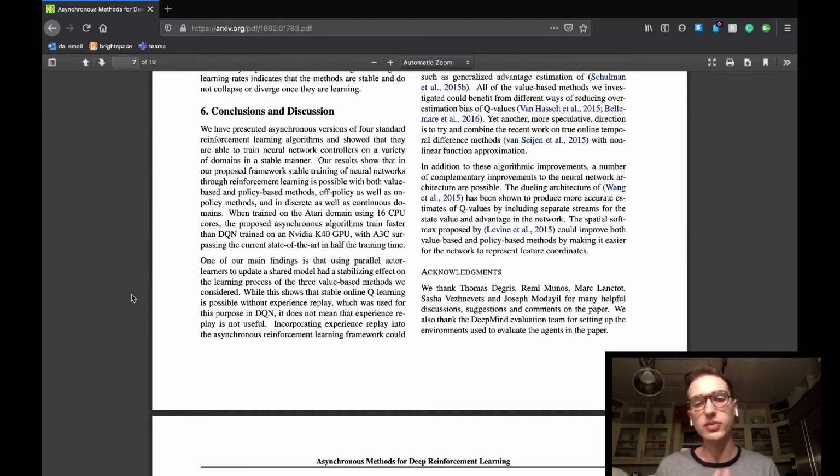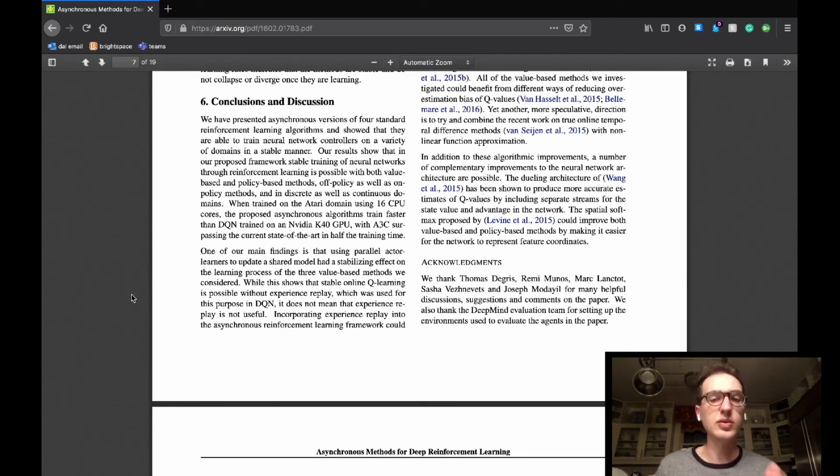The team was able to implement asynchronous versions of various algorithms: single-step Q-learning, SARSA, n-step Q-learning, and an actor-critic advantage algorithm. This was in order to substitute experience replay, as it proved to be inefficient for a number of reasons, such as its time and space inefficiency and its inability to implement on-policy RL algorithms. They trained these asynchronous implementations using a multi-core CPU rather than a GPU, and were still able to outperform previous reinforcement learning agents, such as the original DeepMind DQN.